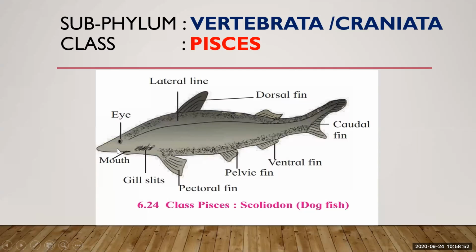They have a jaw. They are not jawless. They have a jaw, and they are vertebrates, meaning they have a vertebral column. They have specific organs for respiration, for digestion, for excretion, and they have a closed type of blood circulation. So all these systems are present in these animals. They are cold-blooded animals, and sexes are separate, and they show fertilization, maybe internal or maybe external. So let us see the characteristics one by one here.